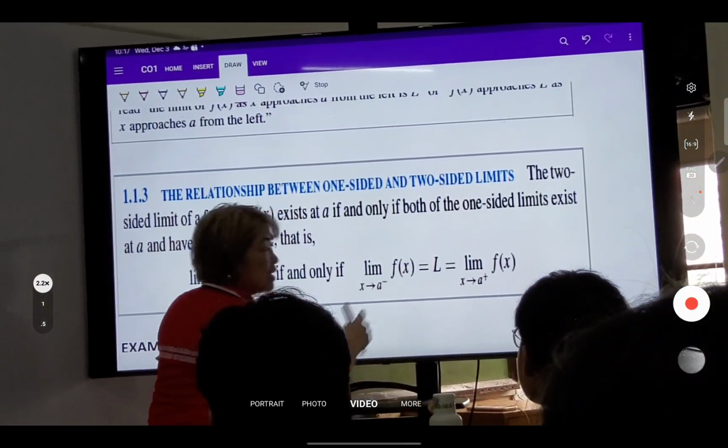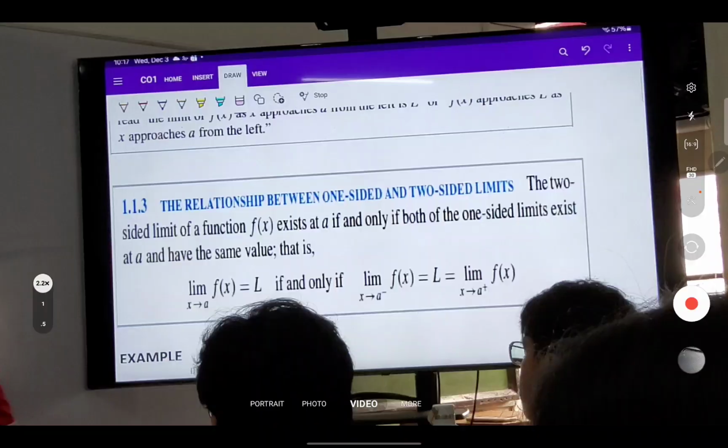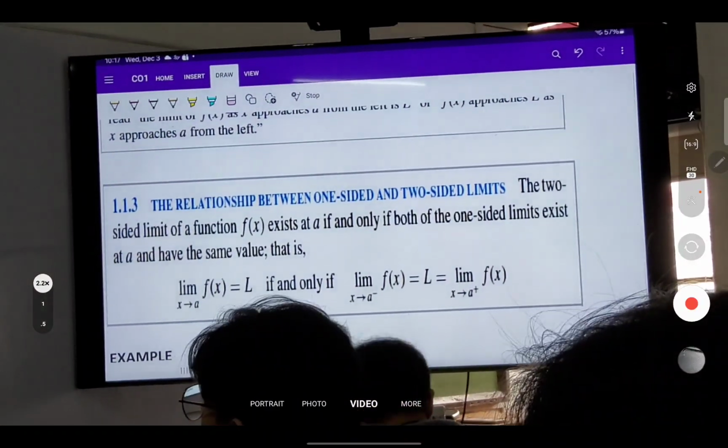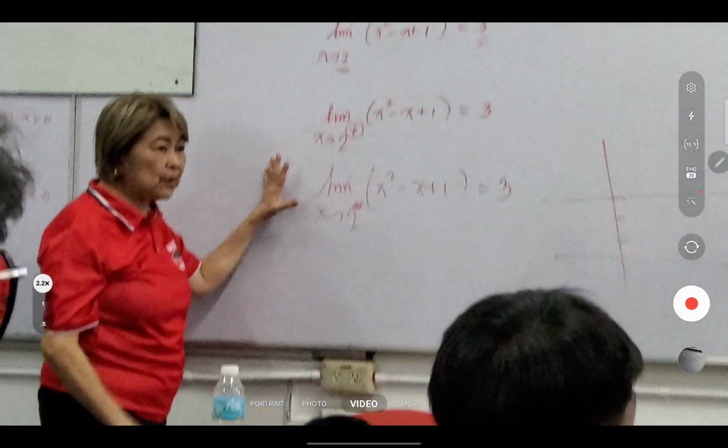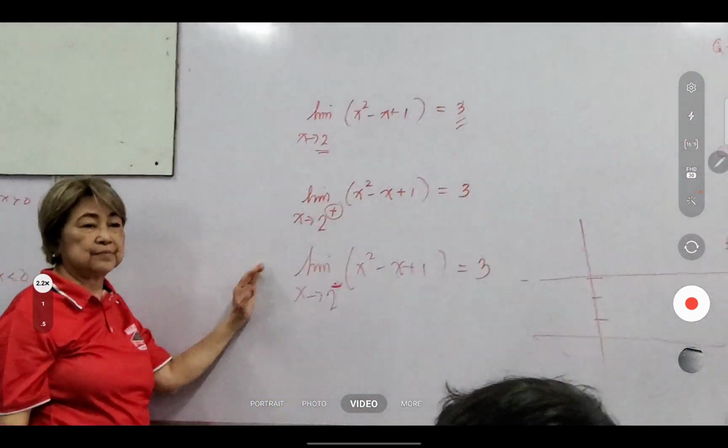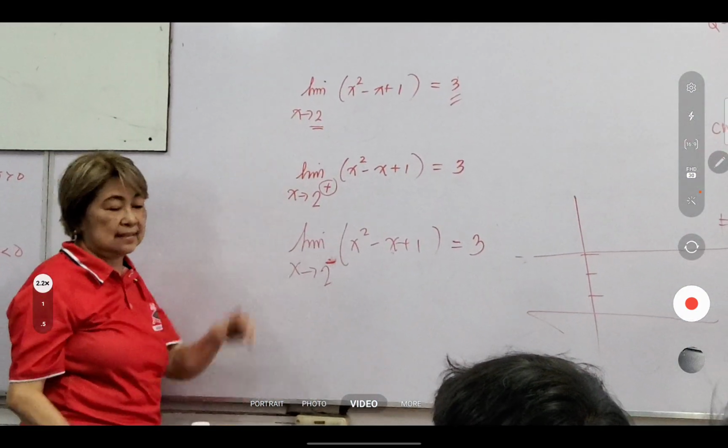Naiintindihan ba? Okay, so ito yung isang example. Ang right, 3. Left, 3. So two-sided, it exists. Alright? Okay. So let's solve these examples again.